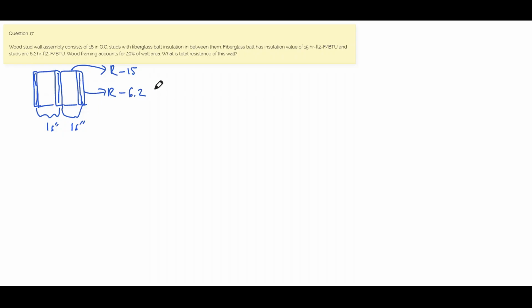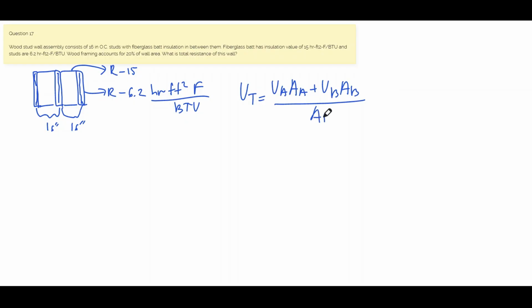Now the measurement for thermal resistance is hour foot squared degree Fahrenheit over BTU. In order to solve this question, you can type in composite plane wall material, and it's going to give you this formula. U total equals UA, area A, plus UB, area B, over total area.